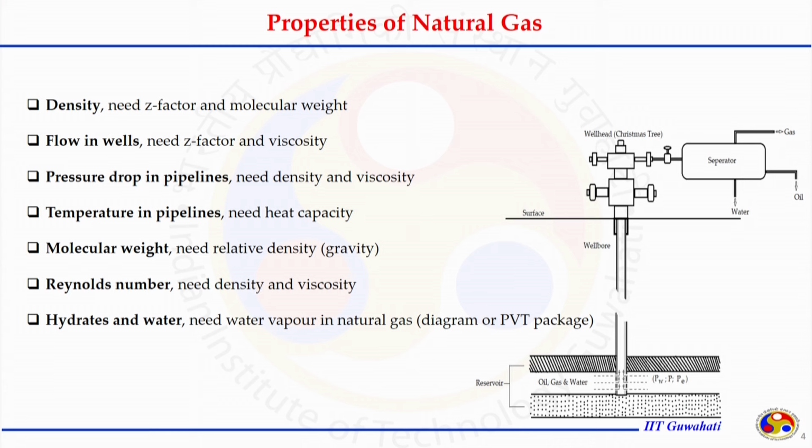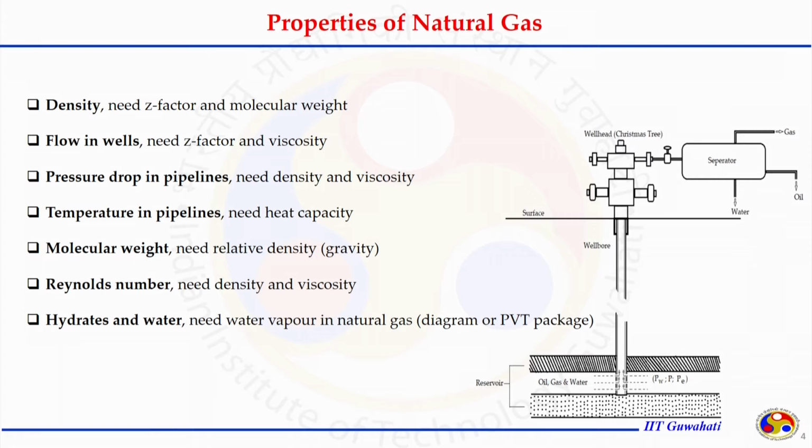Flow in pipe. When we are flowing the natural gas through the pipeline, either during the production time or during the transportation time, compressibility and viscosity are two very important parameters that come into the picture, and both depend on temperature and pressure. If they are changing, the behavior of the gas in the well or in the pipeline will also change. I also mentioned the pressure drop in pipelines. So, both in the well as well as in the pipeline, the behavior will be different.